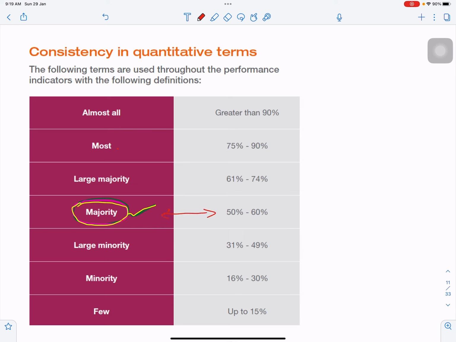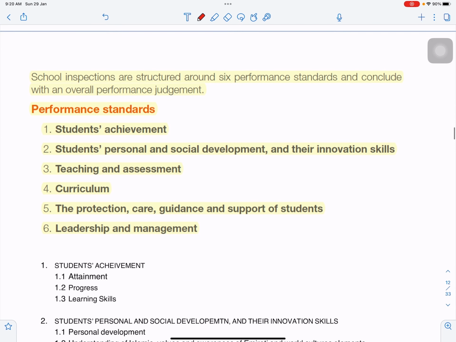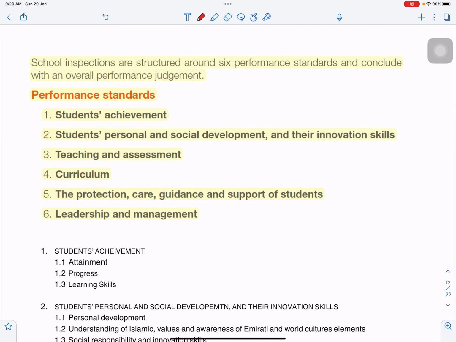Similarly, the 6-level scales which are given here, what is the meaning of each? As I remember, no question came around it, but again I'm saying, 80 questions I cannot remember by heart. But you should be able to identify what each word means, because maybe it is given for very good and they gave in the multiple choice question this one and this one, and you should be able to highlight the correct one. So the performance standards which are given in DSIB, there are 6 performance standards. Number one, you should know them. So if they give you 3 and the fourth one is correct, the other 3 are different, you should be able to choose the correct one.